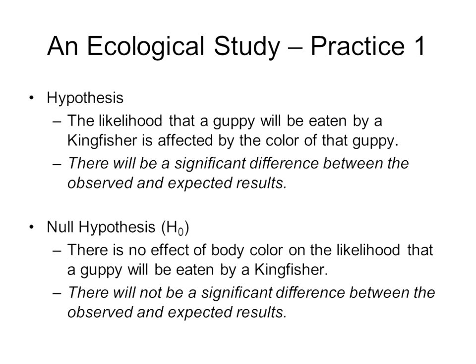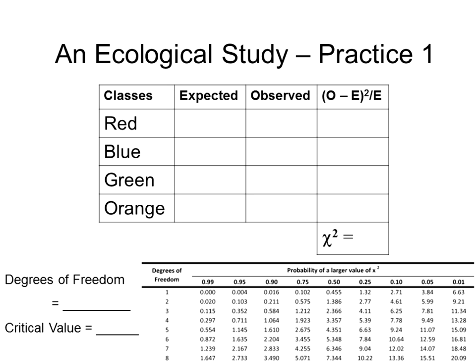So you first identify a null hypothesis and a hypothesis. Your null hypothesis says there is no effect of body color on the likelihood that a guppy will be eaten by a kingfisher. Basically, there's no significant difference between observed and expected. Your alternate hypothesis up here would just say that there is a significant difference between observed and expected, and that color does have an impact on whether a guppy is eaten or not.